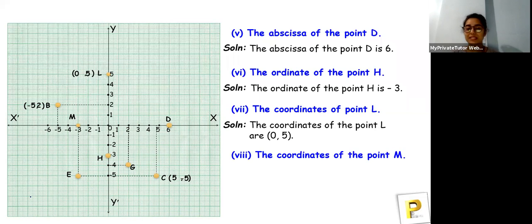Okay, so let's move towards the next one, the coordinates of the point M. Come on, quickly tell me what is the answer to this question. What is the coordinate of point M? And I am hoping for the correct answer again. Okay, Pradeep has already answered us. Arfan, great. Okay, let's check it. Arfan, just check your answer once again.